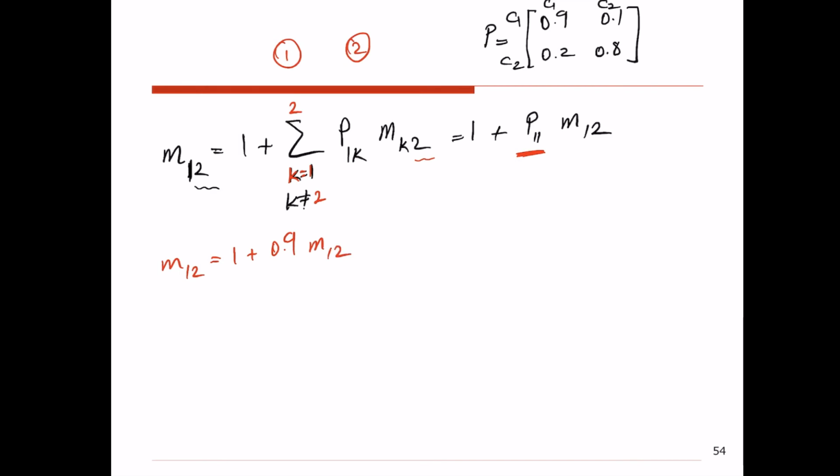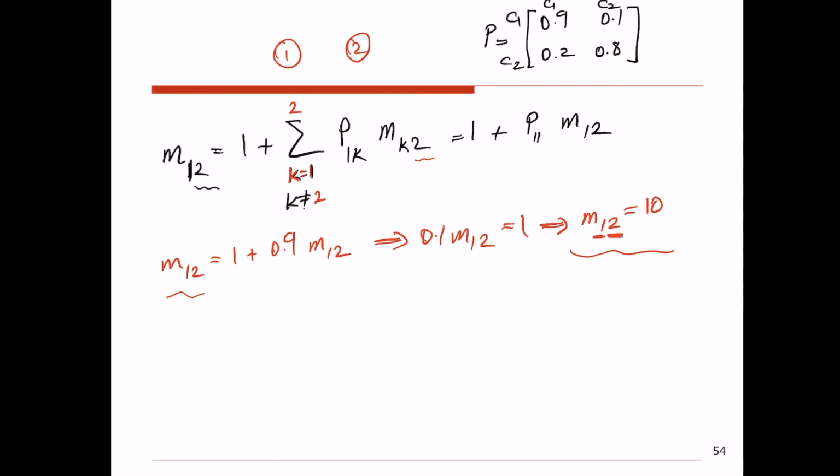So I have only one unknown, that's M12, and only one equation, so I can just solve this equation and find the value of the unknown. So this is going to be 0.1 M12 equals 1. As a result, M12 equals 10. That means on average, we need 10 transitions for us to end up at state 2 for the first time, given that right now we are at state 1.